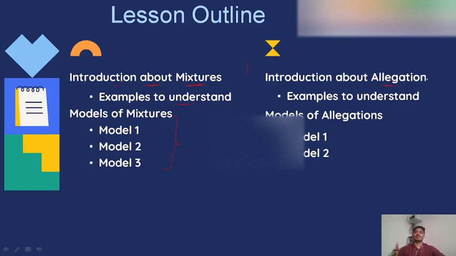After completing it, we'll go to the alligation topic, cover some basic examples, and then some example problems. Accordingly, we will discuss one by one in our next lectures and sessions.